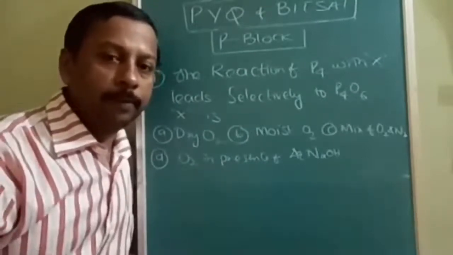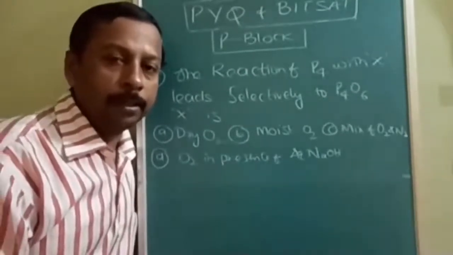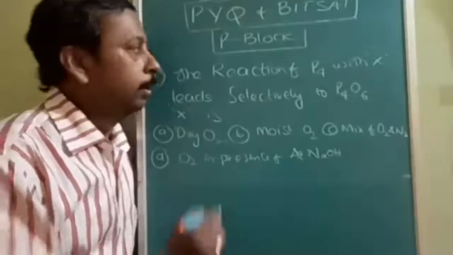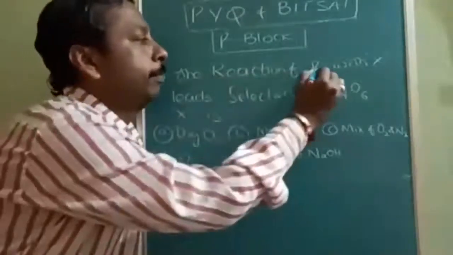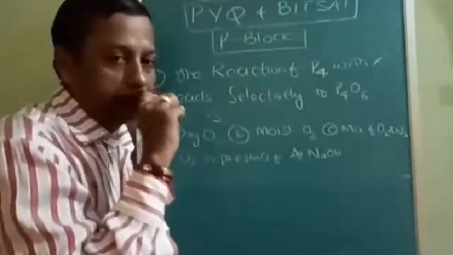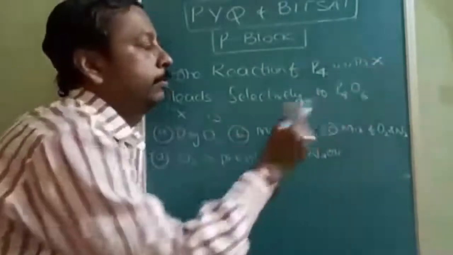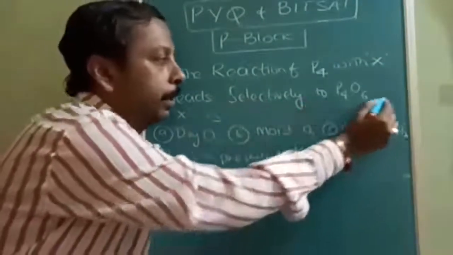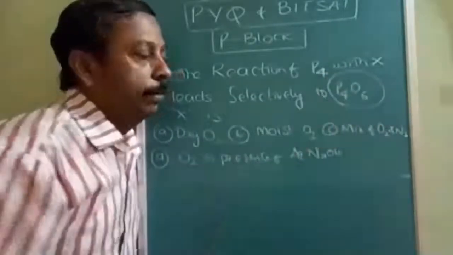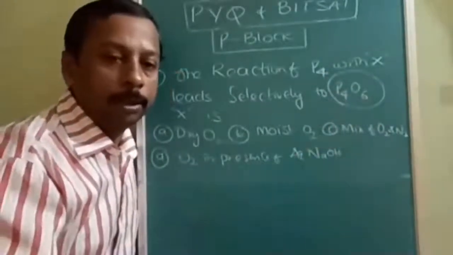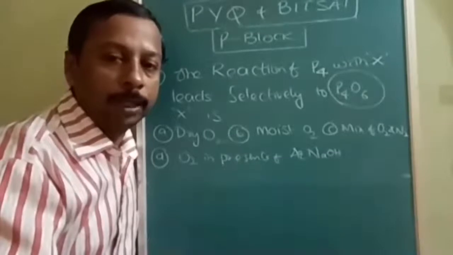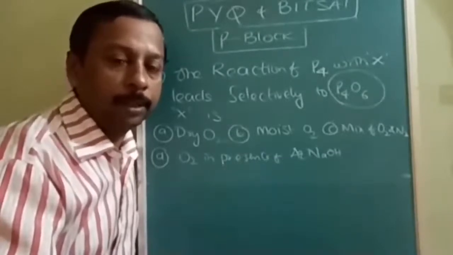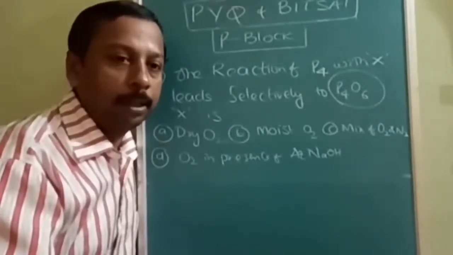See, with the very first question, you can understand the level of questions. The question is the reaction of P4 with X. What is that X? You have to find out. P4 plus X, but the reaction should stop only at P4O6, because phosphorus can form two types of oxides, phosphorus pentoxide and phosphorus trioxide.